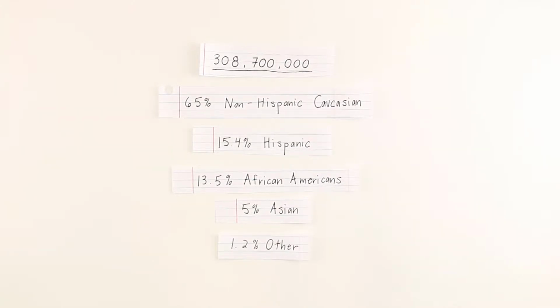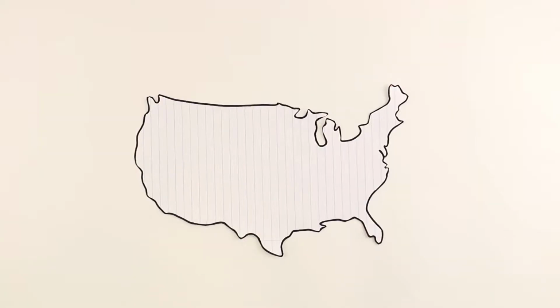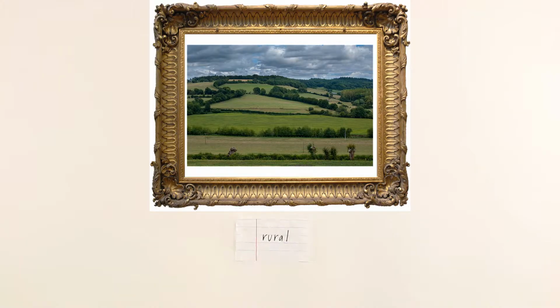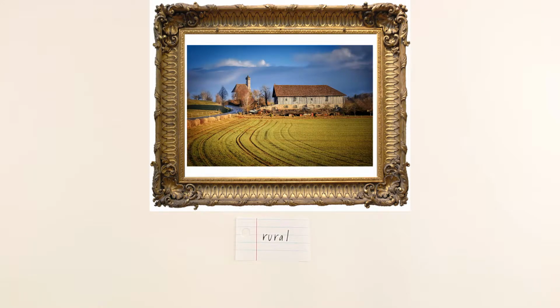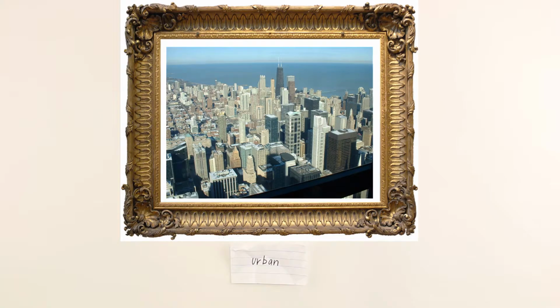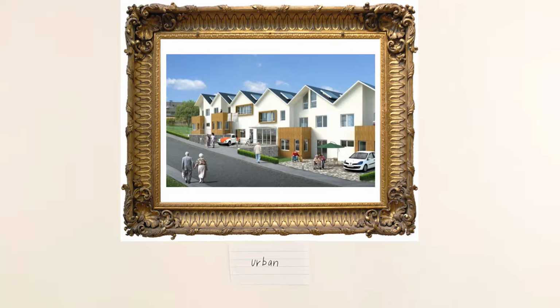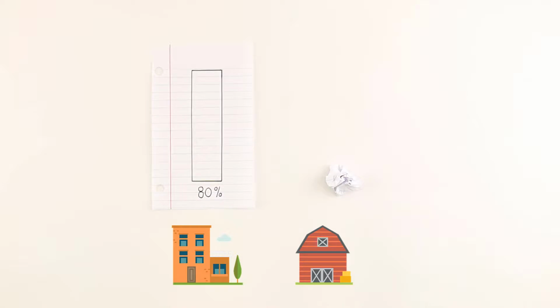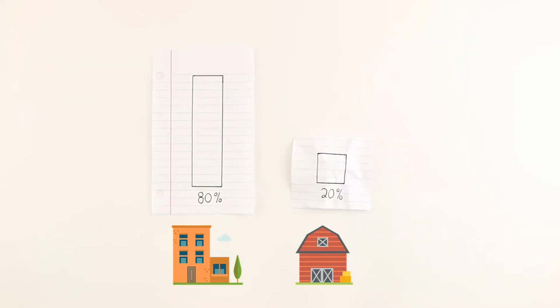In addition to racial and ethnic groupings, another way to categorize someone's demographics is by looking at where they live. Rural means of or relating to the country people or life, or agriculture. Urban, on the other hand, means of or relating to the city. In 2010, about 80% of Americans lived in urban areas, whereas only 20% of Americans lived in rural areas.